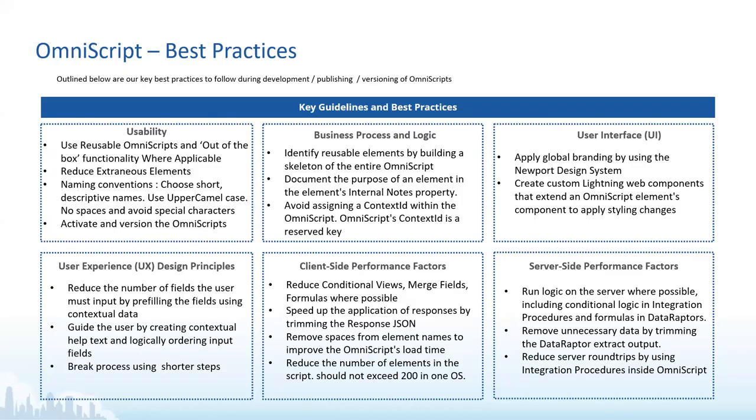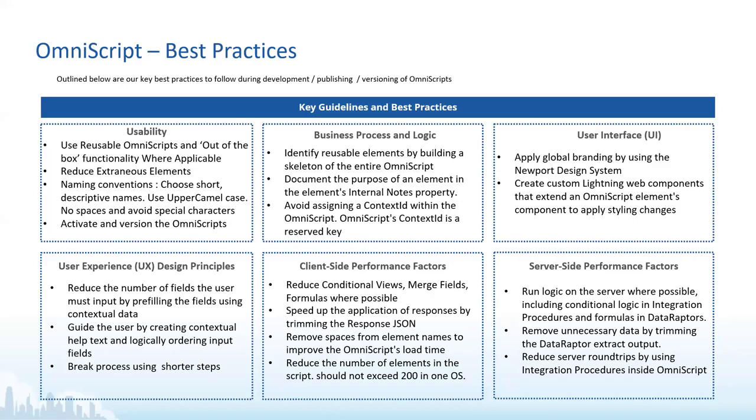Let's say you only need some of the details from the inner node, or the inner array, so you can simply get those and use them across your OmniScript. You can always do that by using data after transform. And then remove spaces from element names. Yes, that is very important.